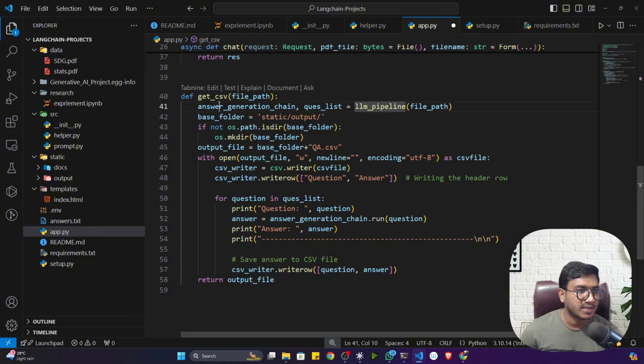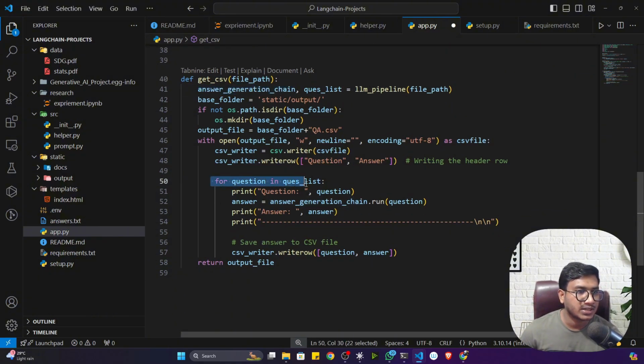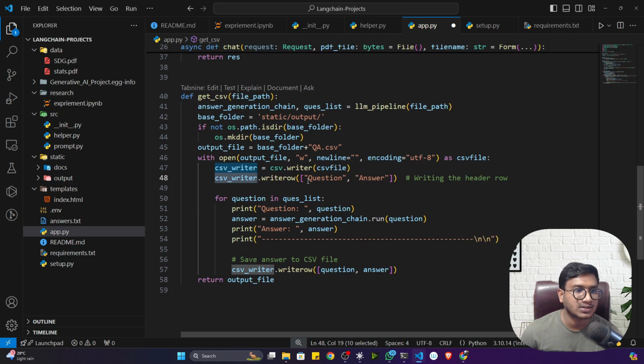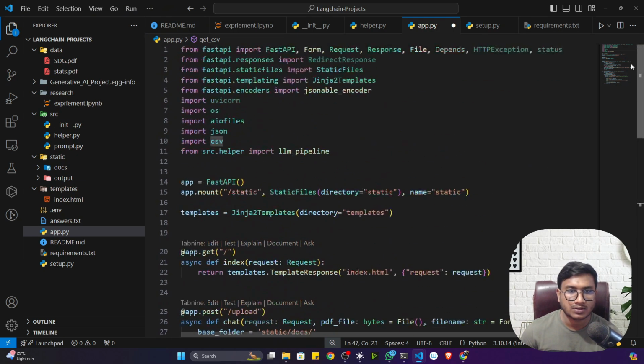You can see I'm getting the entire chain, and whatever question list I have, I'll pass the questions inside my chain, and it will give me all the answers. And these answers I'll save inside my CSV file. You can see, CSV writer, write row. For this I'm using the CSV package.